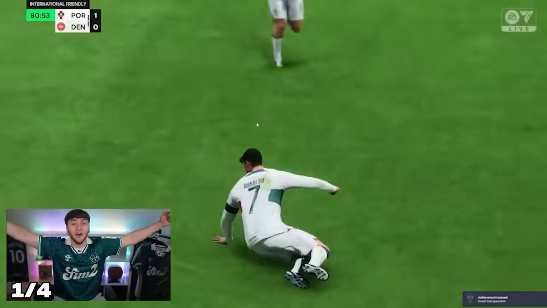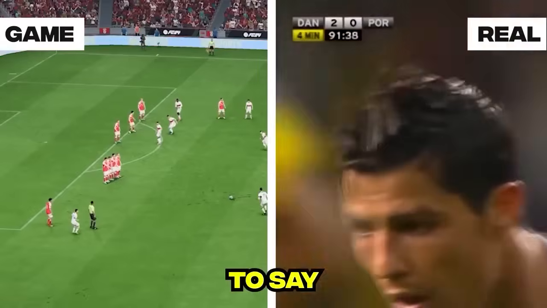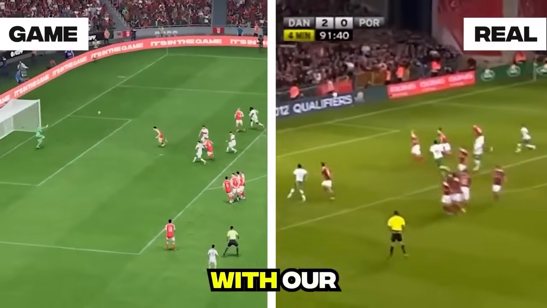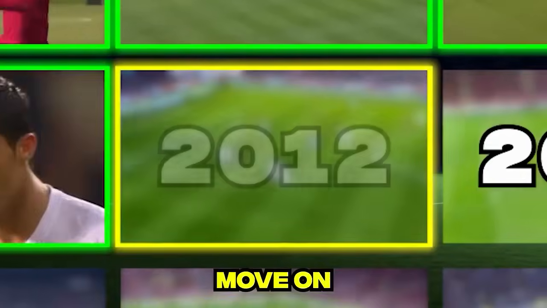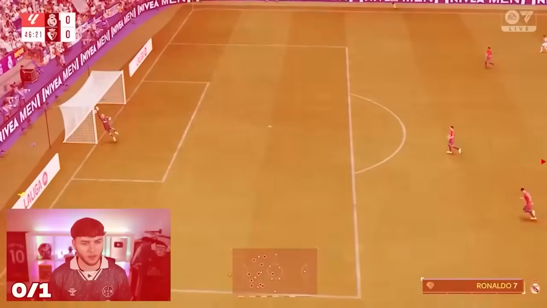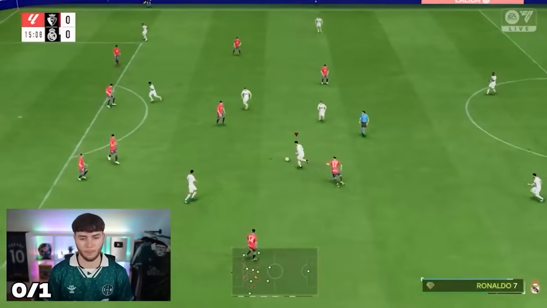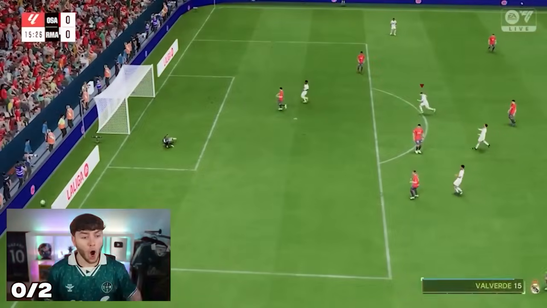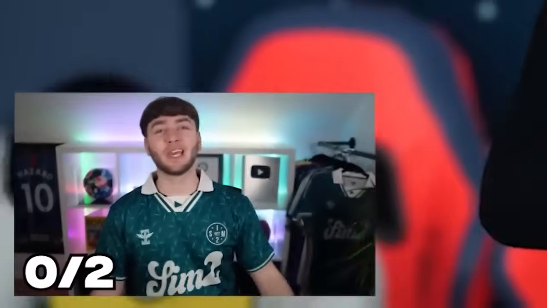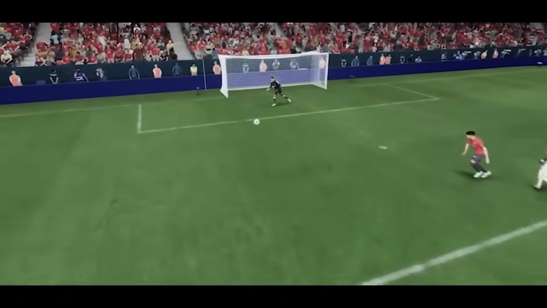Let's go! The Clutch King! It's fair to say we'd absolutely smashed it out the water with our 4th attempt, meaning we can move on to 2012, which was top left. Oh my god! Top left. Oh my god, no! This keeper's on steroids. What the hell was that?